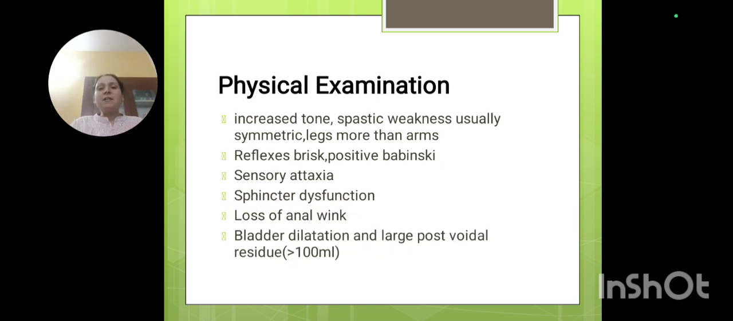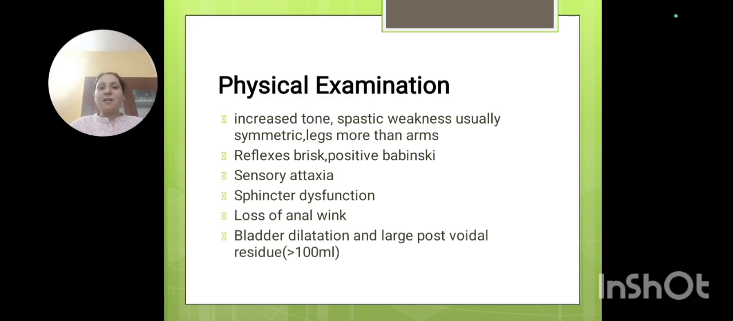Now, when we examine such a person, other than tachycardia and systemic examination, what we see as a physiotherapist is an increase in tone. There will be spasticity, which can be symmetrical, but the legs are more involved as compared to the arms. At the cervical level it is very less. It is more seen towards the lumbar and sacral region, so thoracic and lumbar regions are involved.